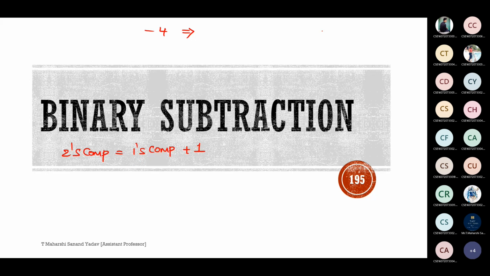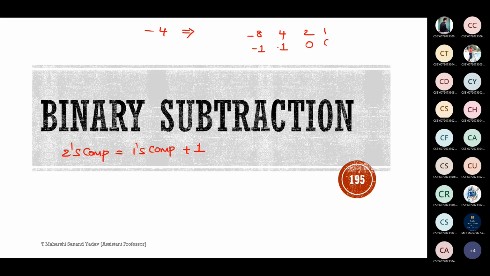Minus 4. 2 power 0 is 1, 2 power 1 is 2, this is 4 and 8. Always make a note that the last power should be greater than the given number, irrespective of sign. So for this, I'll take 8 as minus. Now here, minus 8 plus 4, how much? Minus 4.